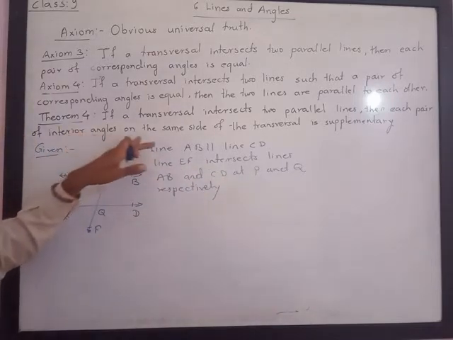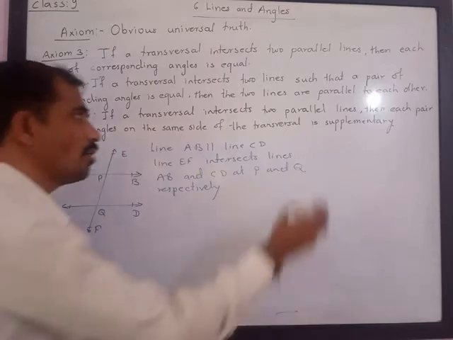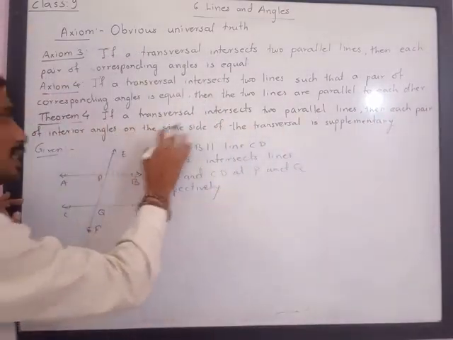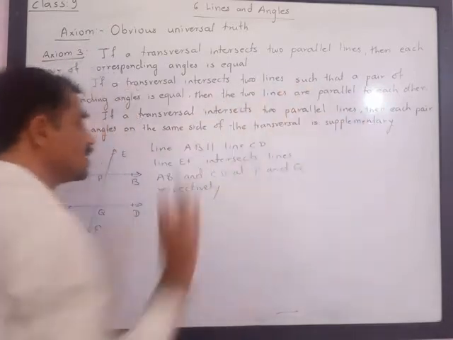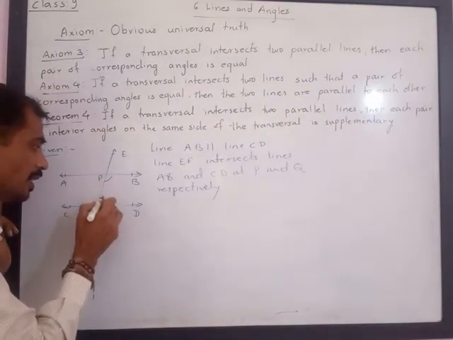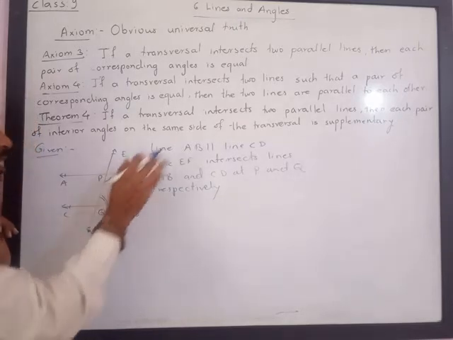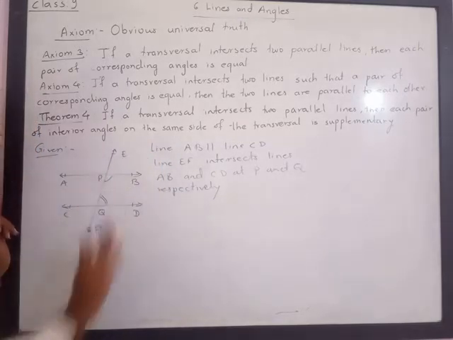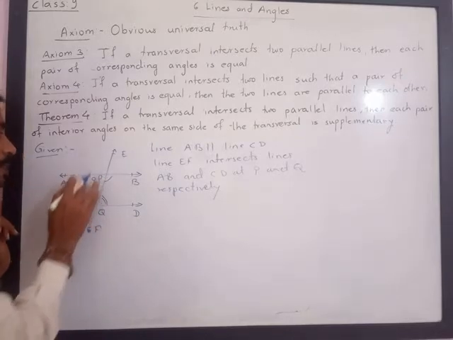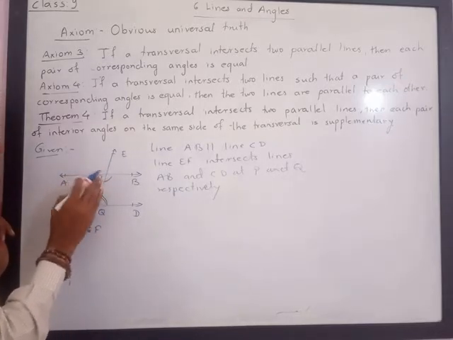Now whatever is there after "then", that we have to prove. After "then": each pair of interior angles on the same side of the transversal is supplementary. This is the transversal, and these are interior pairs on the same side of the transversal, and this pair is also an interior pair on the same side.